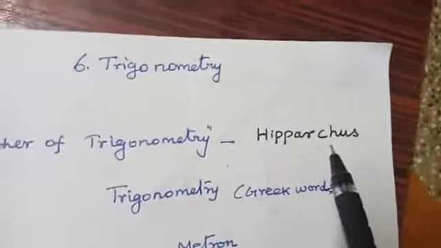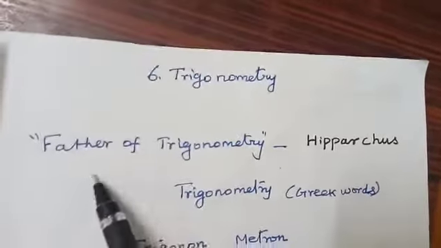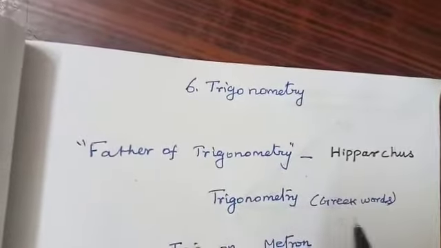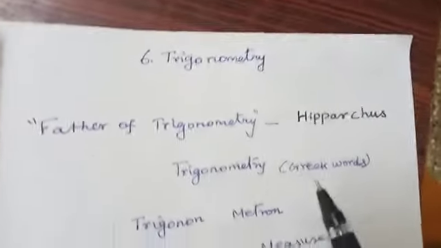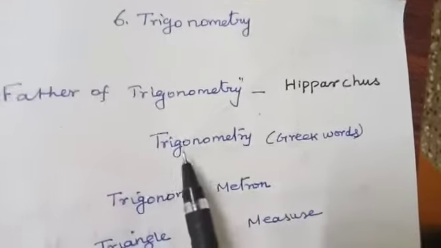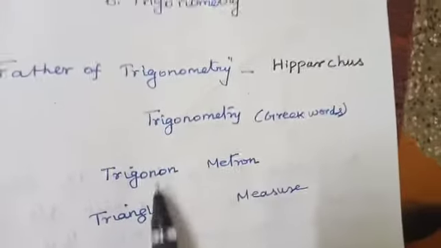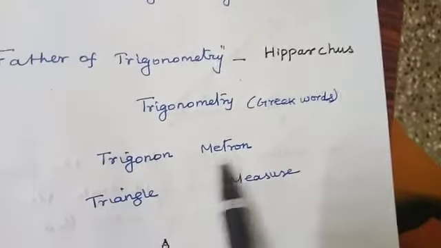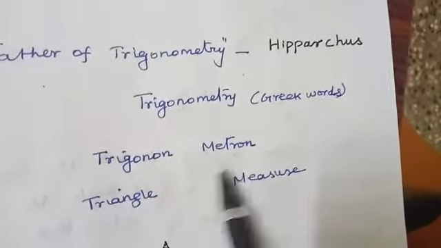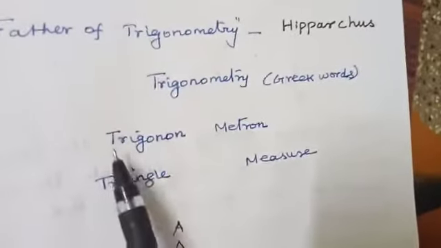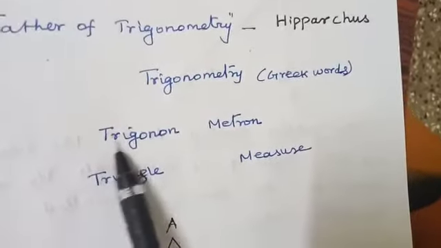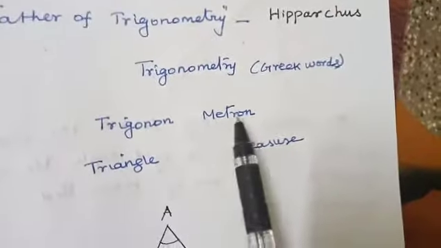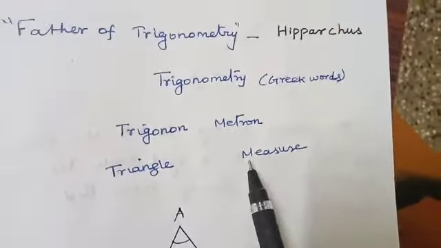Next, Hipparchus. He was known as the father of trigonometry. He made many discoveries in trigonometry. See the word trigonometry. This comes from two Greek words, trigonon and metron. So trigonon, we know the meaning, tri means triangle. So trigonon means triangle, metron means measure.